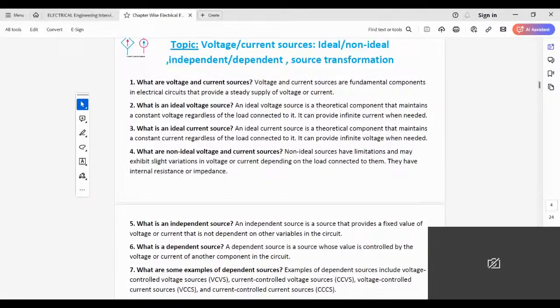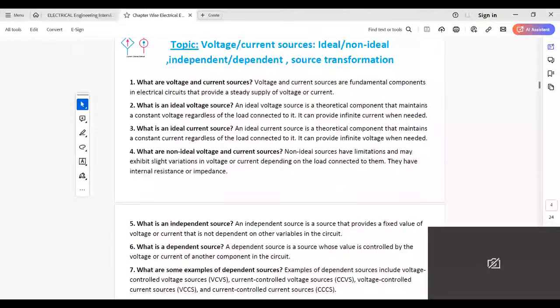What is an ideal current source? The ideal current source is a theoretical component that maintains a constant current regardless of the load connected to it. It can provide infinite voltage when needed.